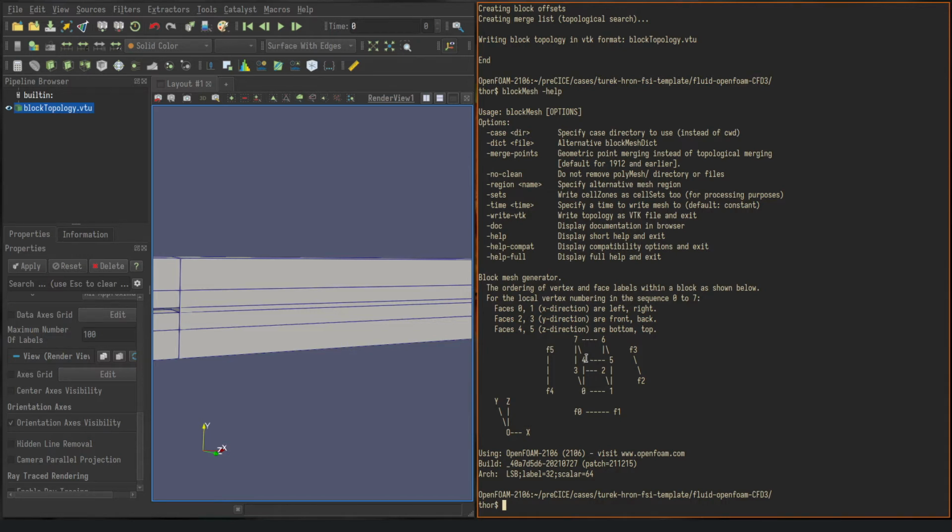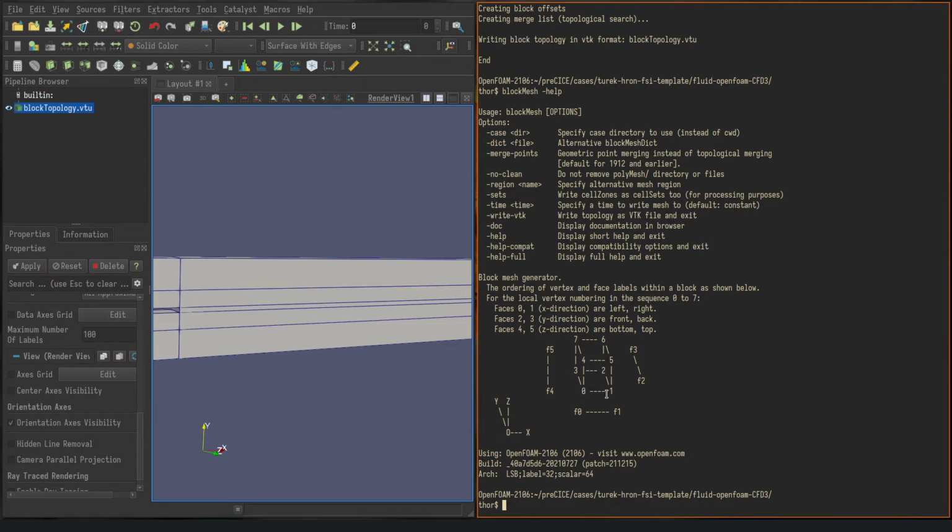So from 0 to 4 here, that is the direction that defines the Z direction in my block. So 4, 5, 6, 7, then again, same order as in the first phase. So you define them just as this first phase, just like the other phase. And then you have defined the full block.